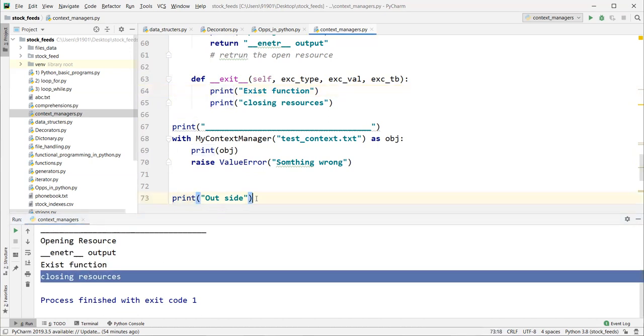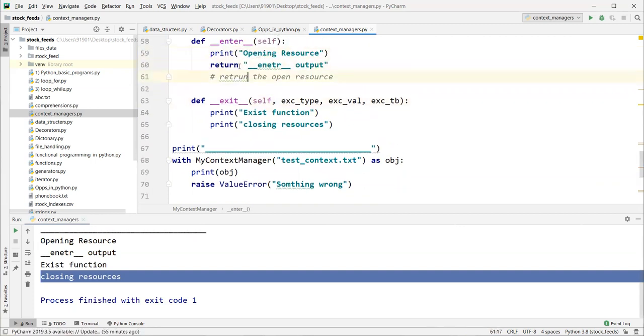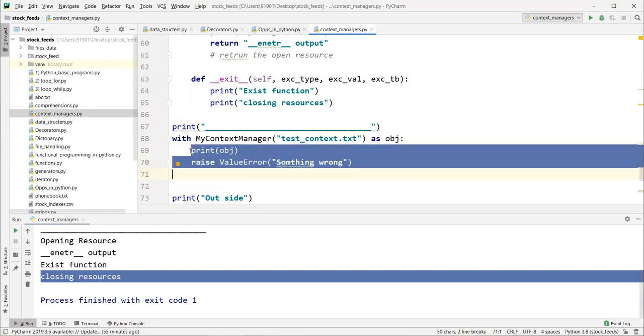But the outside line is not printed. Did you observe it? Because we got the exception, the control flow is terminated here. So even if we got the exception, the exit function, the tear down function, is invoked, and without an exception also this function is invoked. When you are dealing with context managers, the open resource is available only in this block, not outside this block.